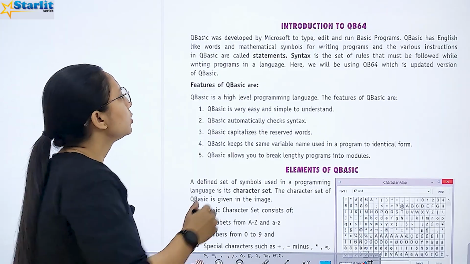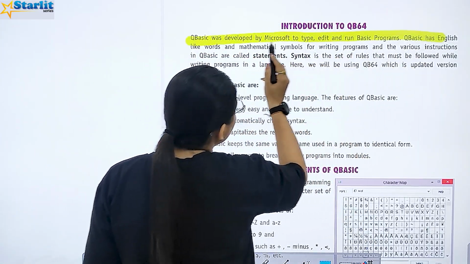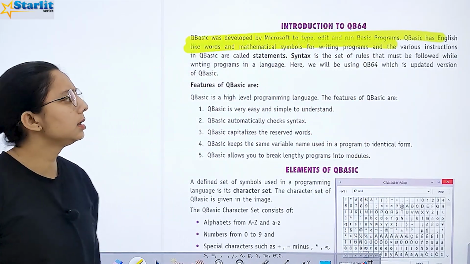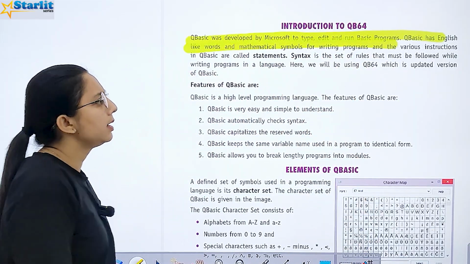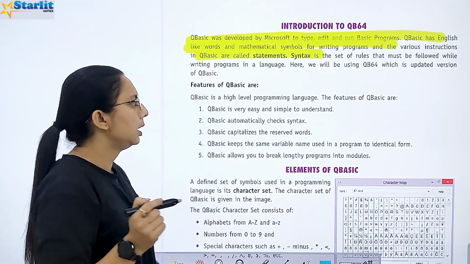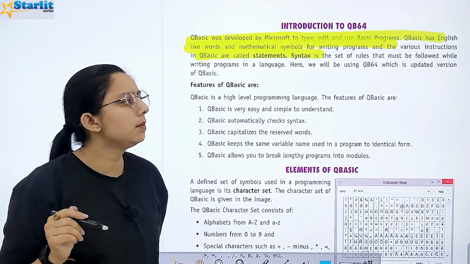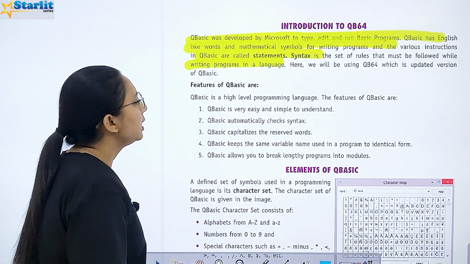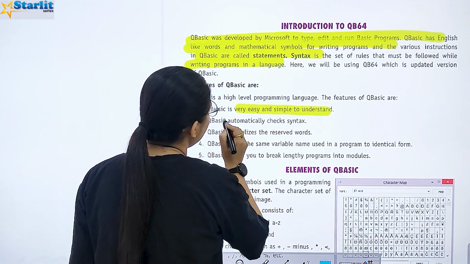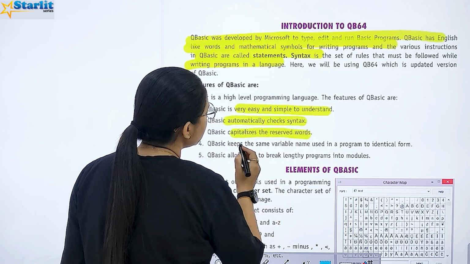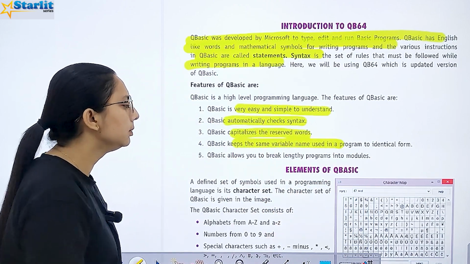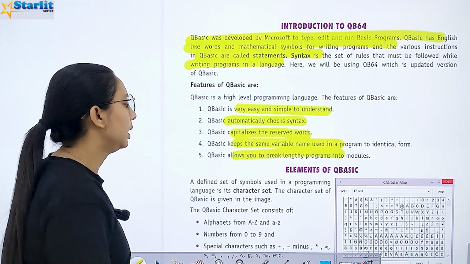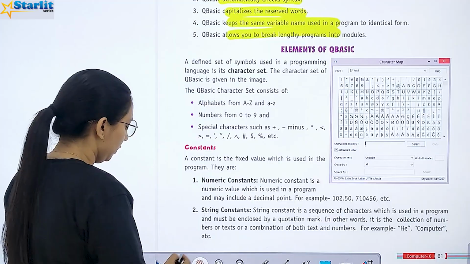Now, introduction to QB64. QBasic was developed by Microsoft to type, edit, and run programs. It has English-like words and mathematical symbols for writing programs and various instructions, which are called statements. Syntax is a set of rules that must be followed while writing a program in a language. So features क्या हैं? Very easy and simple to understand. Automatically checks, capitalizes the keywords, keeps the same variable name, and it allows you to break lengthy programs into modules.